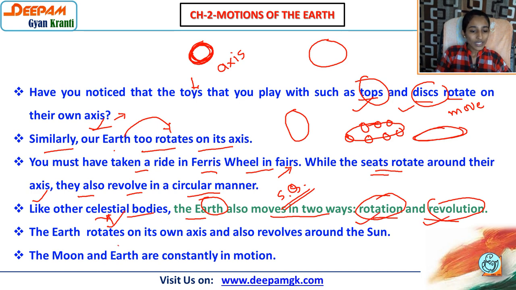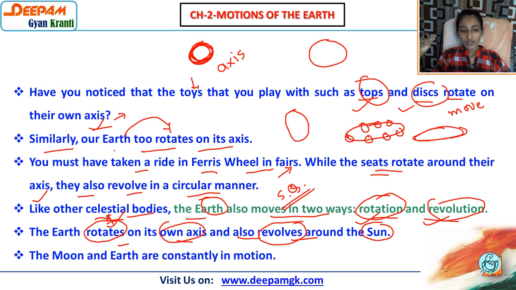The earth rotates on its axis and also revolves around the sun. It is very important. As far as the rotation is concerned, the earth moves on its own axis, and as far as the revolution is concerned, the earth moves around the sun. I hope it is clear to you. Rotation means moving on its own axis, and revolution means moving around the sun.